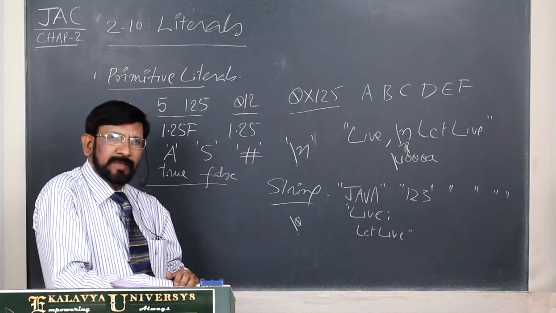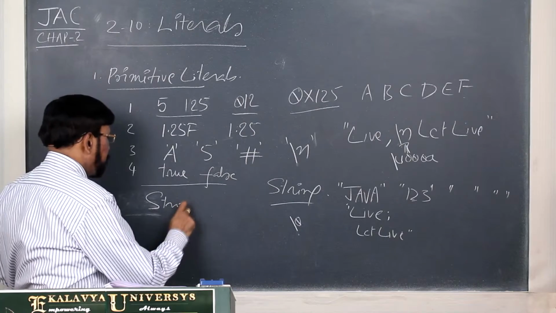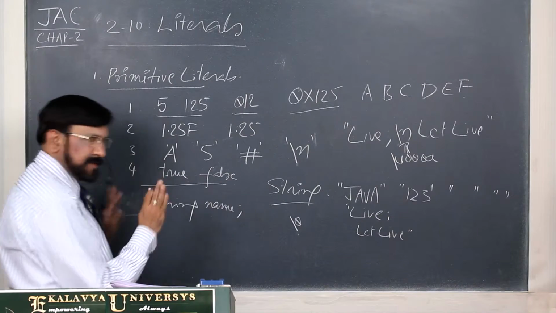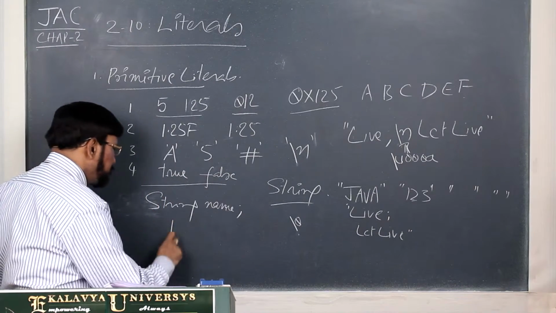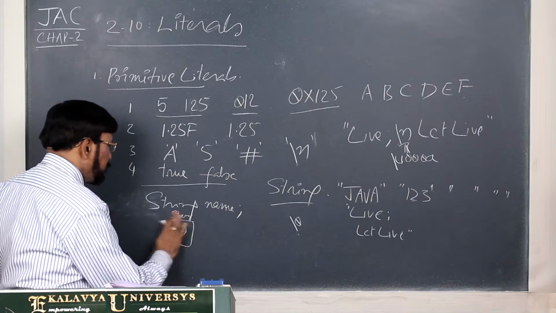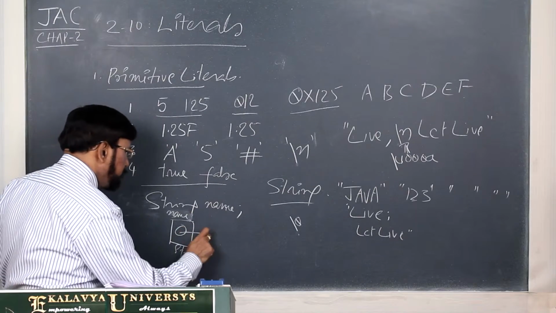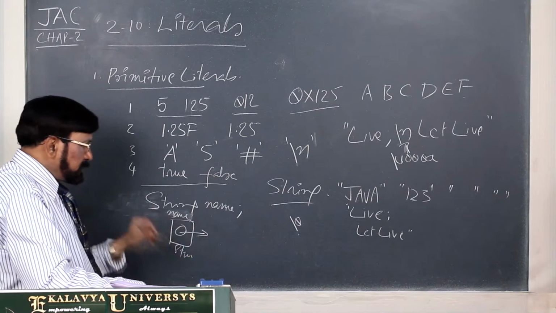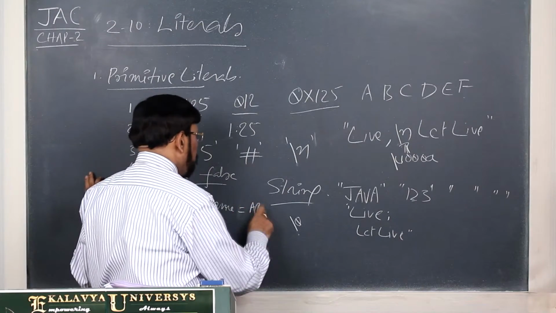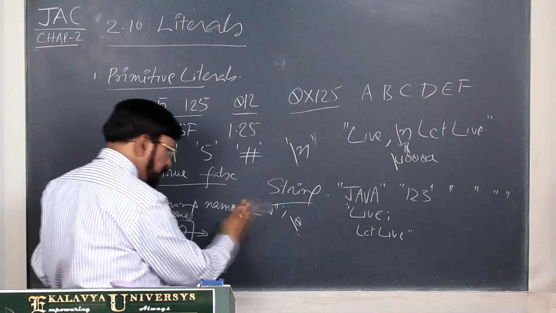What is the purpose of that? Suppose you define a string name and you didn't initialize it. You just created one object reference. This is of string type, and its name is name. So it is a reference, but you didn't create the object. An object you can create, for example Arun, but the object you didn't define.